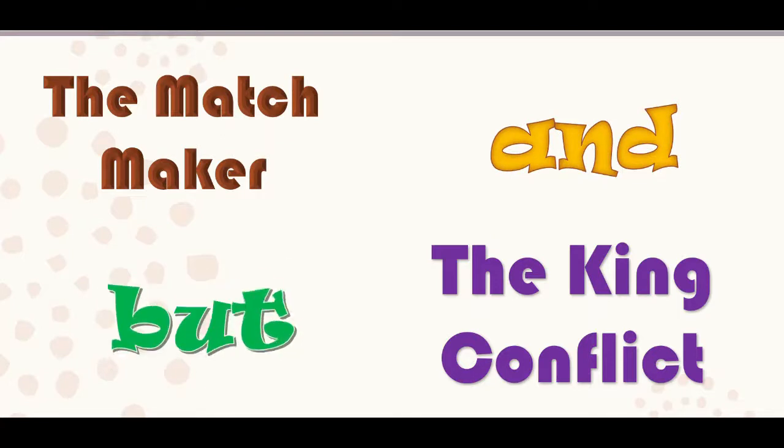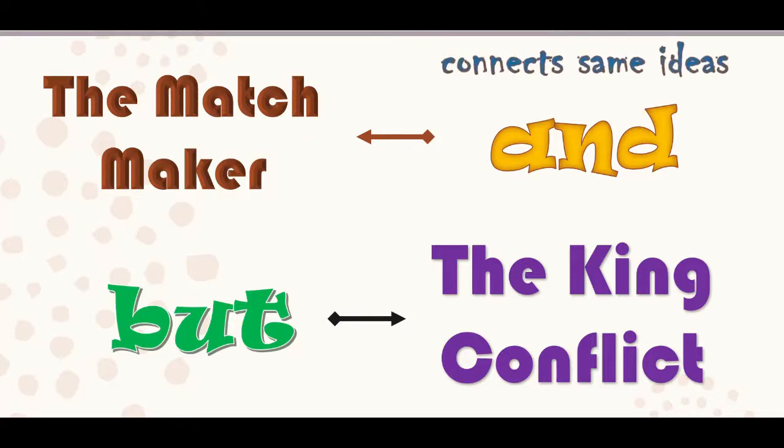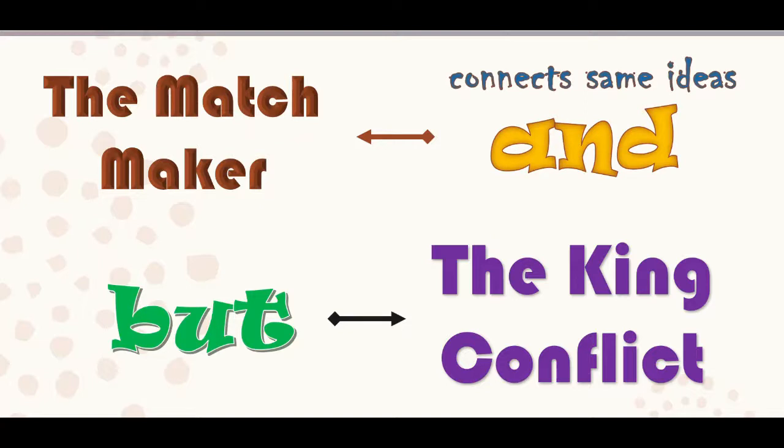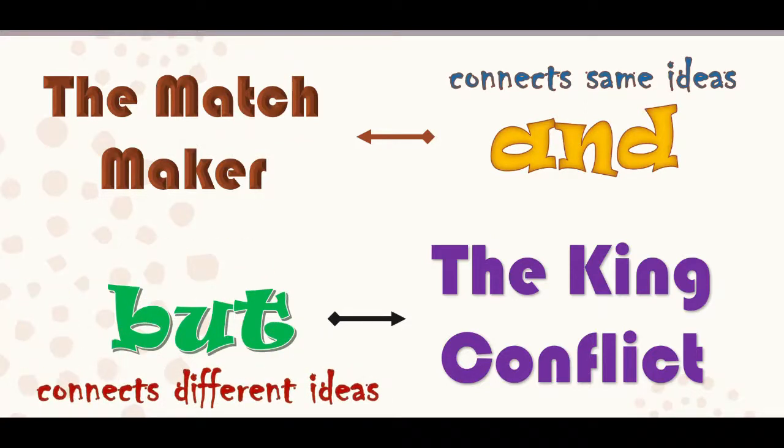Well everyone, so we have discussed two conjunctions: and, the matchmaker, and but, the king of conflict. Why do we call and the matchmaker? Why do we call but the king of conflict? Well, and is the matchmaker because it connects the same ideas, while but is the king of conflict because it connects different ideas.